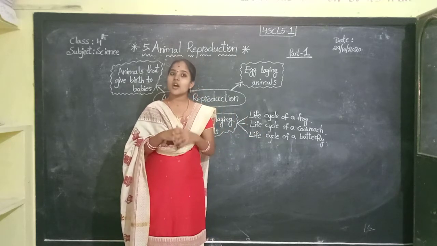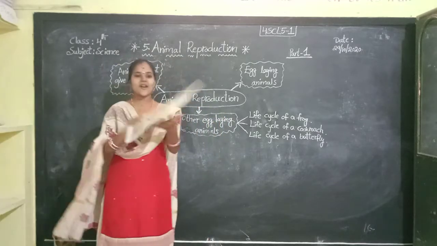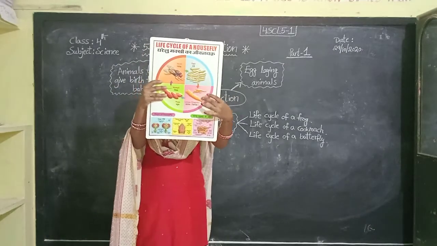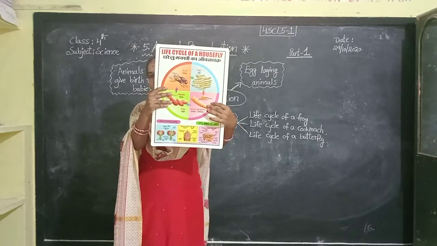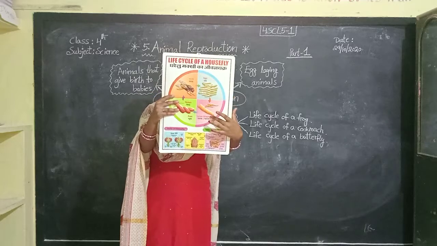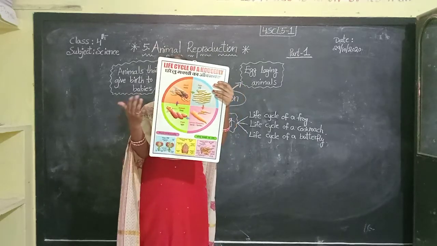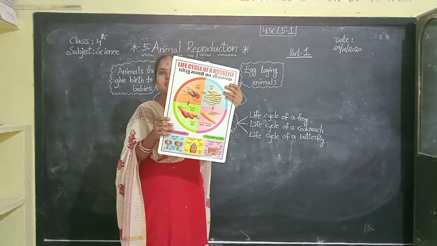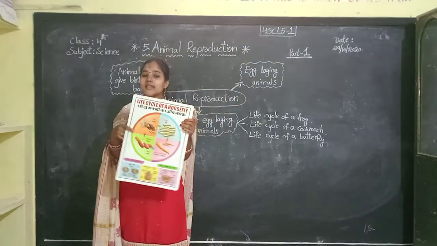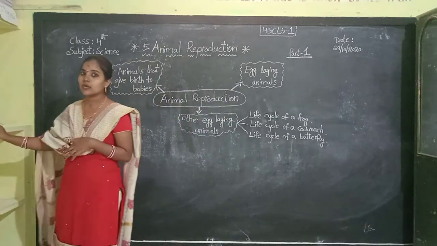The larva of a housefly is called maggot. Once you observe the larva of a housefly, this is called maggot. The housefly also has 4 stages in its lifetime. Okay children, what is the larva of housefly called? Very good, maggot. M-A-G-G-O-T, maggot.